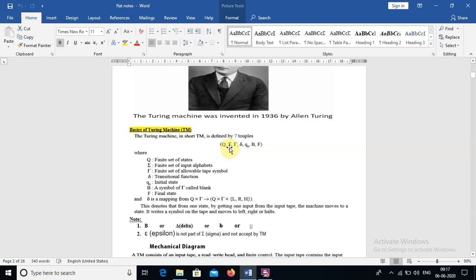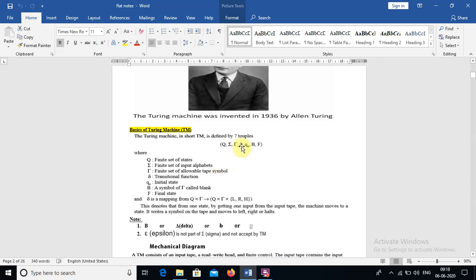Sigma is a finite set of alphabets, and tau we have in the push down automata, where it is a set of stack symbols, but here there is a different definition, a finite set of allowable tape symbols. Okay, there we have a stack, but here we have an input tape.